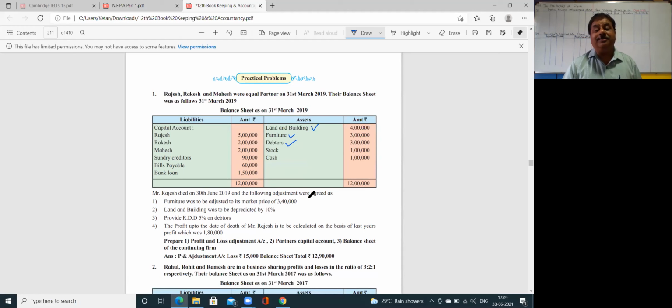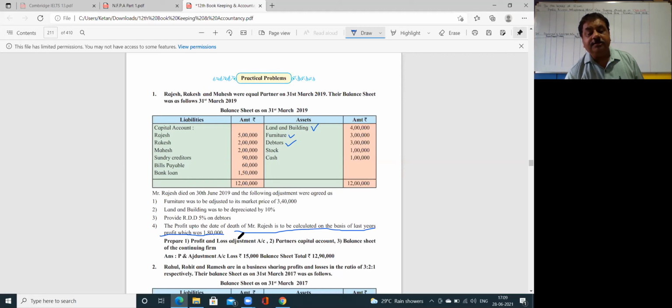This is what is called the profit and loss suspense. Why it is called suspense, I will tell you all while solving. The profit up to the date of death of Mr. Rajesh is to be calculated on the basis of last year's profit. Now here it is given on the basis of last year's profit.